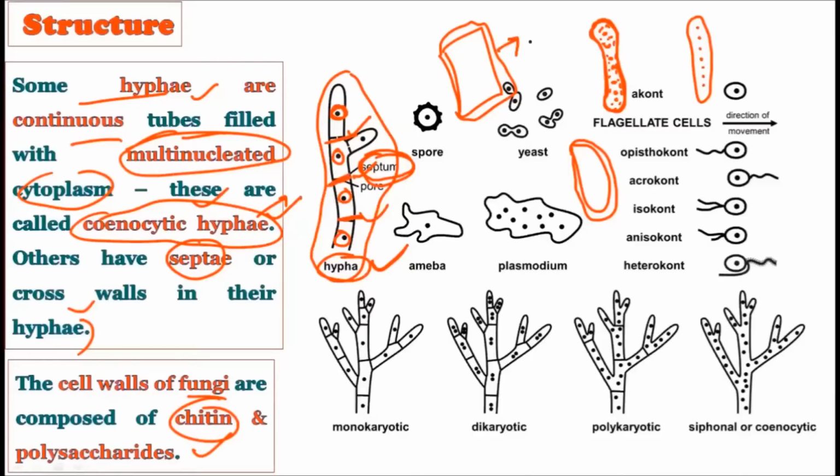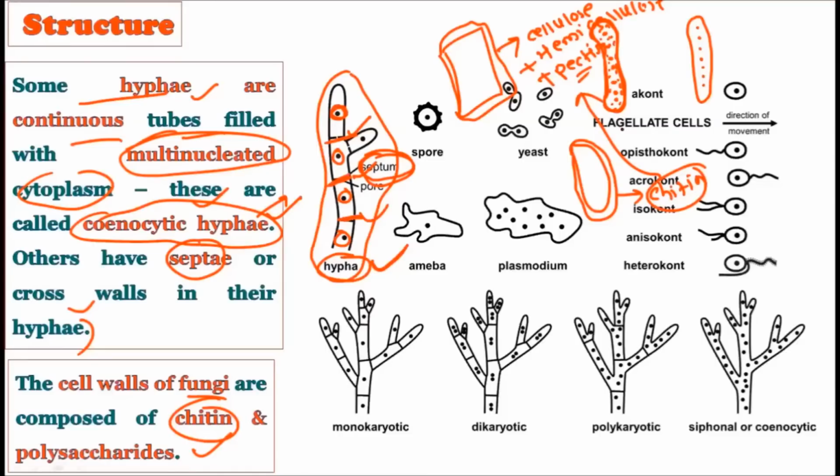The plant cell wall is made up of cellulose, hemicellulose and pectins. Okay, this is the chemical composition of the plant cell wall: cellulose, hemicellulose and pectin. These are the primary ingredients present in the chemical composition of the cell wall of the plants. But the fungal cell wall is typically made up of the polysaccharide which is called chitin. Okay, chitin is very much different from cellulose, hemicellulose and pectins.